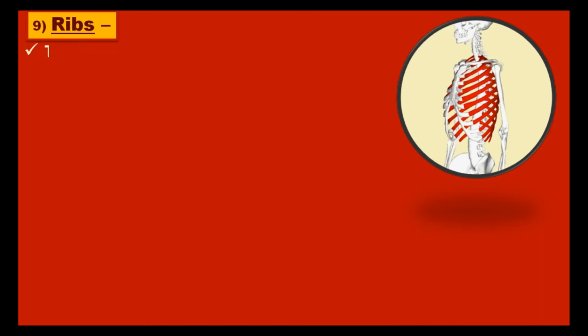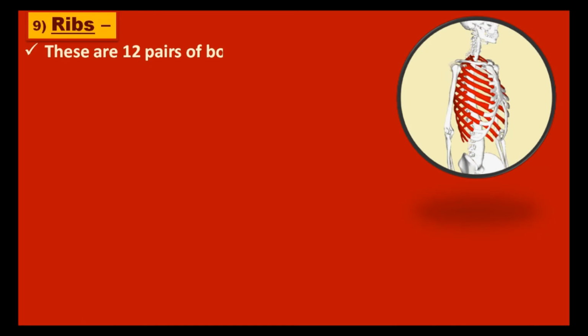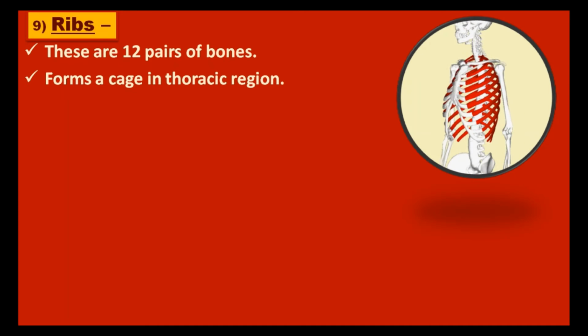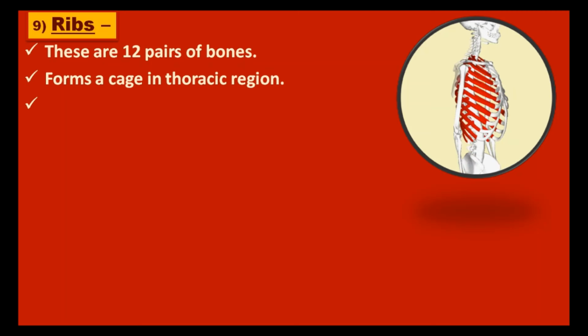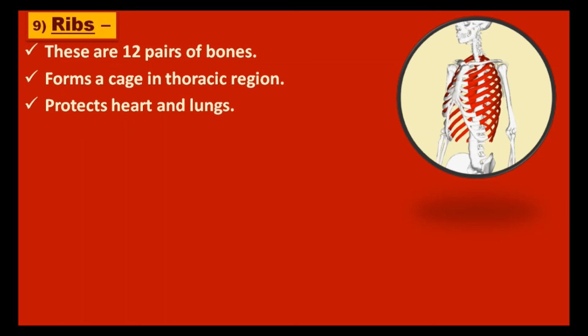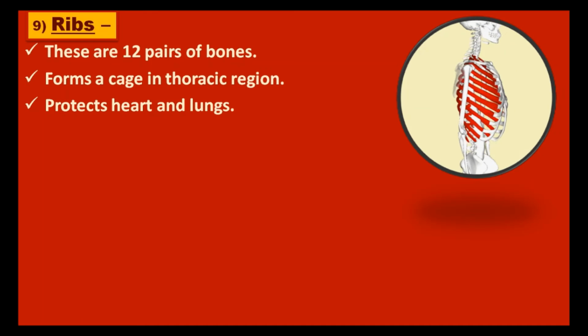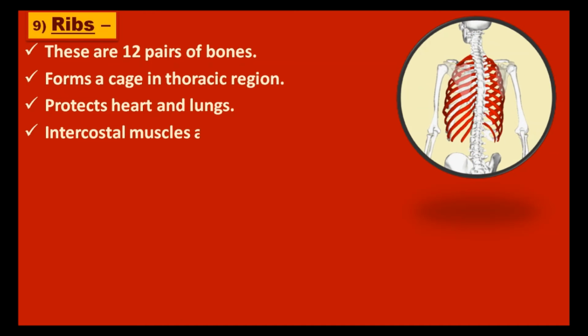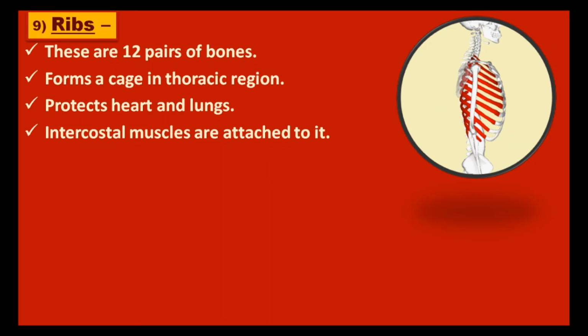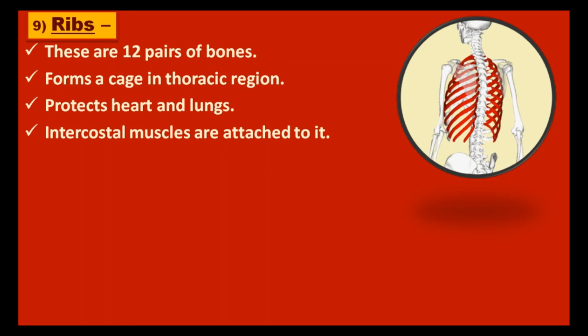Ribs. These are 12 pairs of bones that form a cage in the thoracic region. Lungs and heart are safely placed in it. Movement of intercostal muscles attached to ribs helps in breathing.